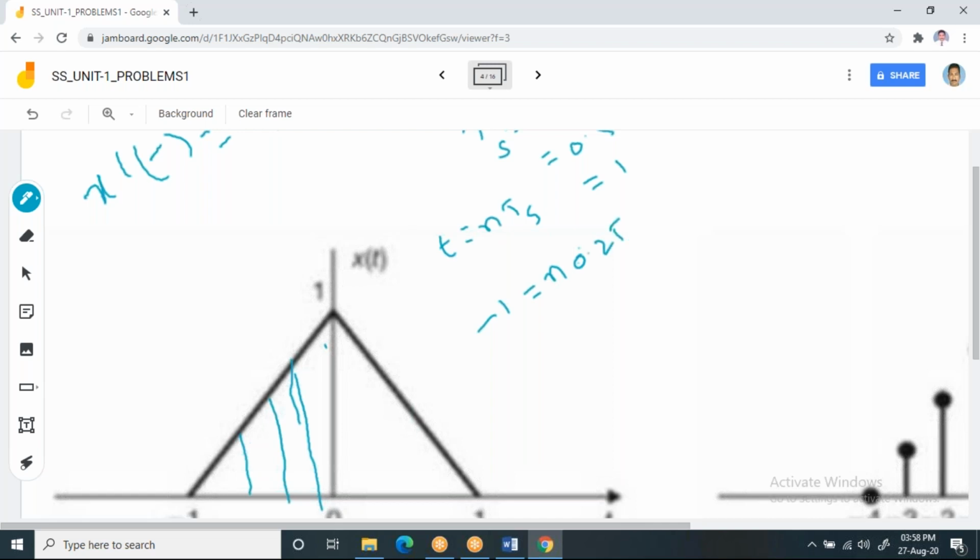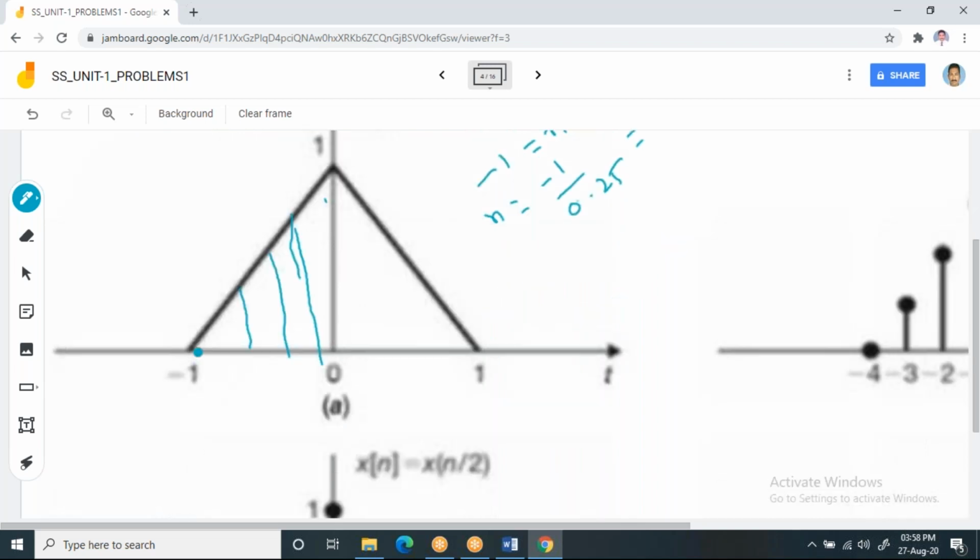Now from this, what should be the value of n? n equal to -1 divided by 0.25, which means that it is -4. That means the first sample, when you consider t equal to -1, will occur at -4, and the last sample is ending at 1.